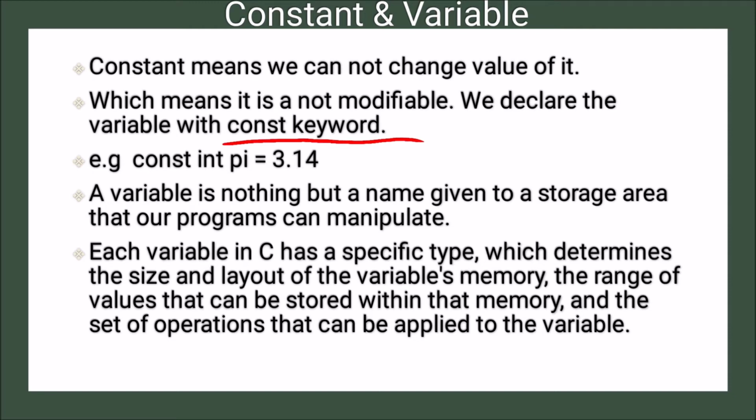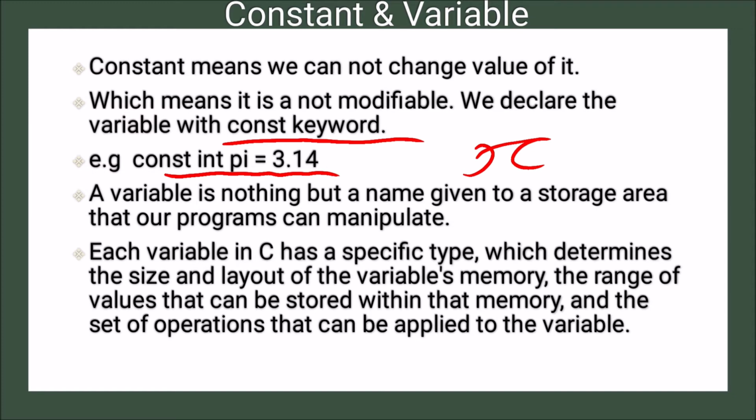For example, const int pi = 3.14. Here pi is the variable name and its value is 3.14. const is used to define this value as constant, int is the data type of pi, and 3.14 is the value for it. So this value will never change during the execution of the program.